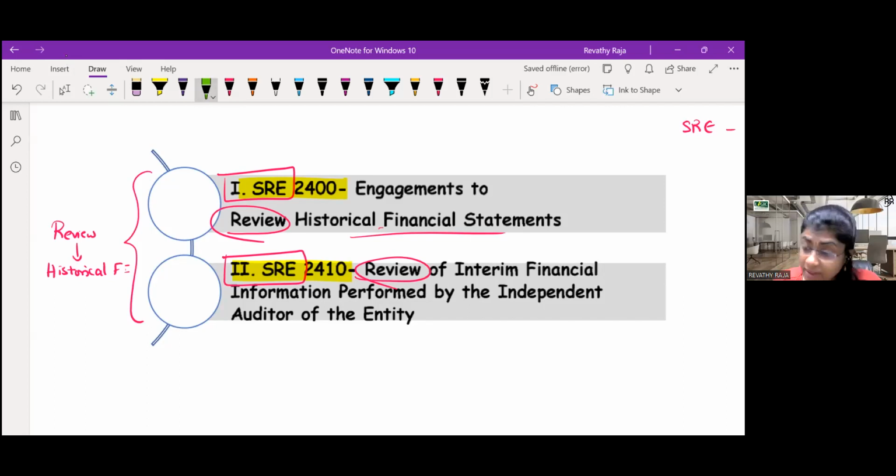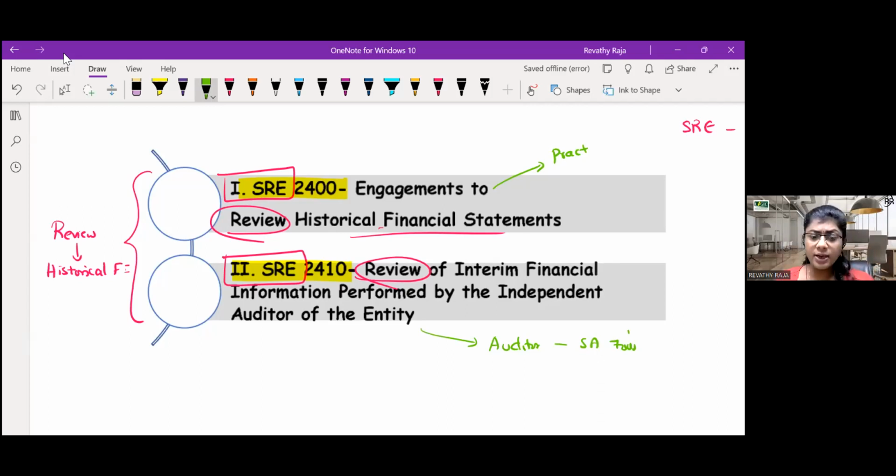The main difference is that here it is done by a practitioner. Practitioner means CA. Here it is done by the CA who is the auditor of the entity, who does the audit under the SA 700 series. This is the main difference between these two standards.